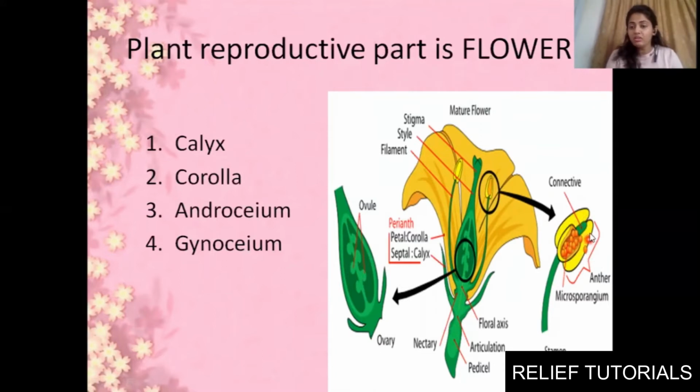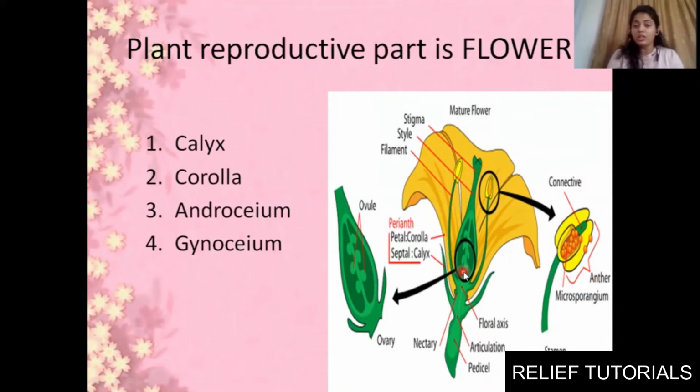This is anther. Okay, this anther will be having pollen grains in it, which will be helpful in reproduction. Clear? And this part is known as filament. Clear? So this is our male reproductive portion, and this female, okay, this middle one, green color, that is the